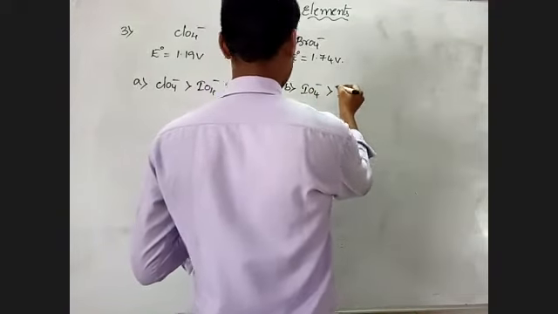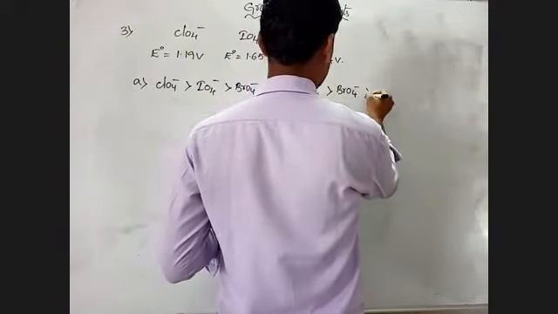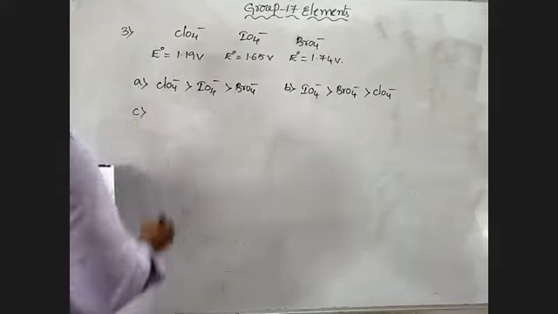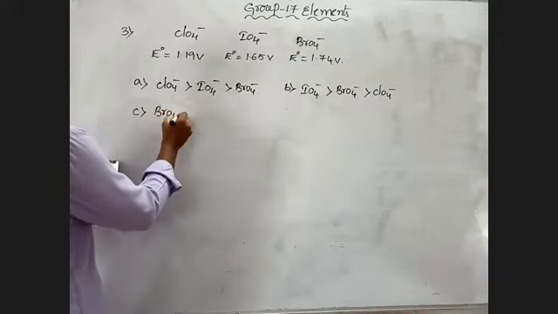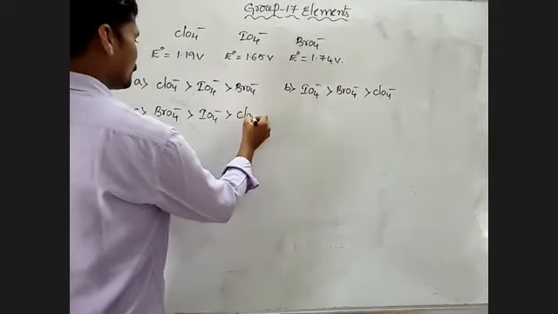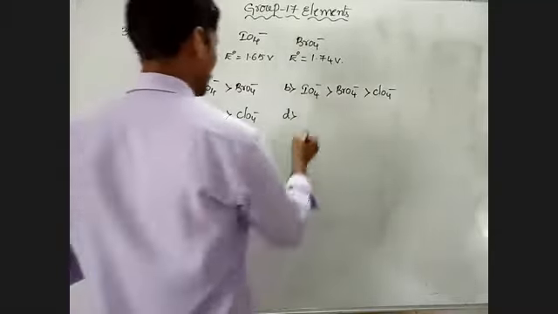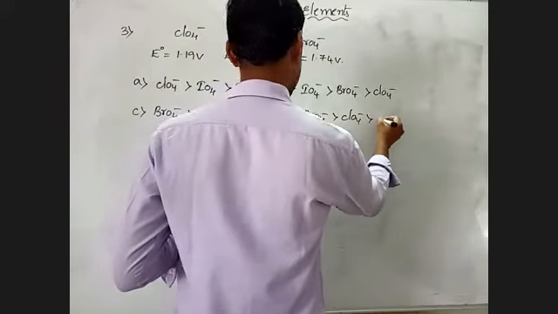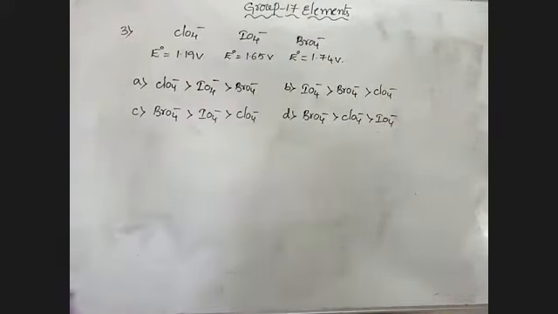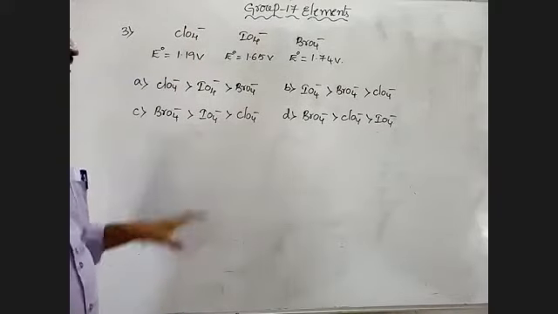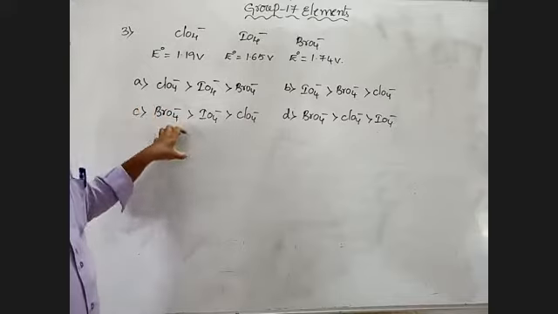IO4 minus and Br4 minus, ClO4 minus, and next come to the C. Next BrO4 minus, IO4 minus and ClO4 minus. Next one BrO4 minus, ClO4 minus, IO4 minus. Four options are given here. Among the four options, based on these SRP values, which one is the correct, suitable answer for this question?